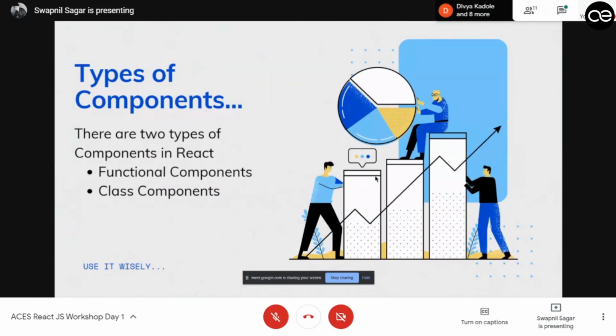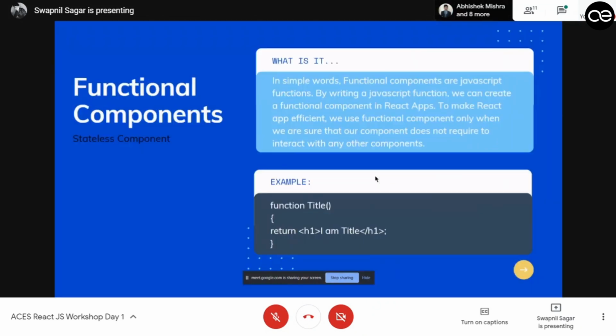So there are basically two types of components: functional components and class-based components. Class-based components are the traditional and old method of defining a component in React, because it is established. It has a lot of functions. But functional components are a newer version. They don't have as many features as class components, but they are very much faster. So let's come to functional components.